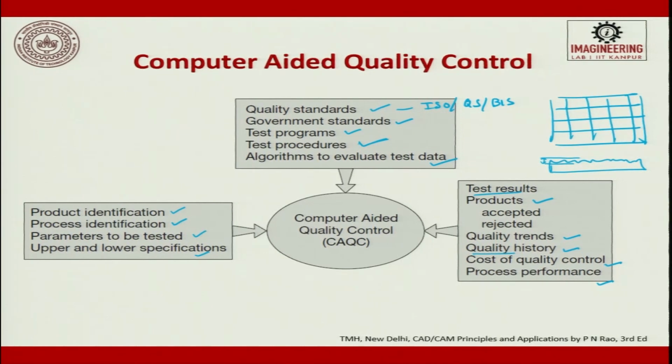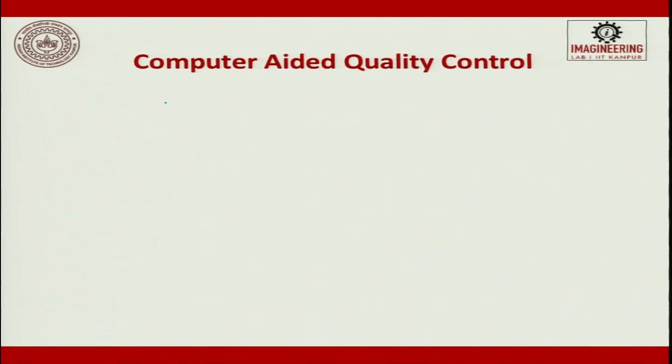Then the cost of quality control. So, cost of quality control is from the rejection, refurbishment, what is the cost involved to generate a quality product, and process performance. All these things are inputs which are given to computer aided quality control. So, how does this happen is, first we will have a CAD.